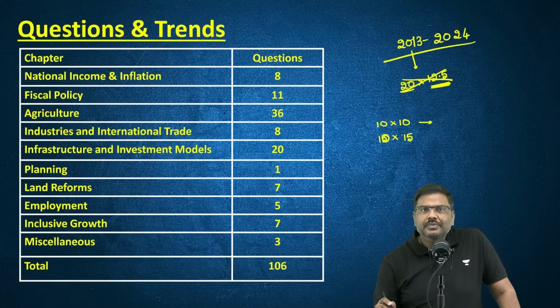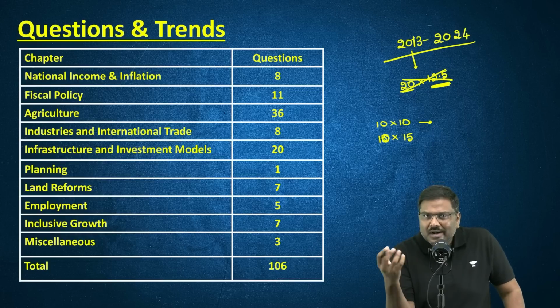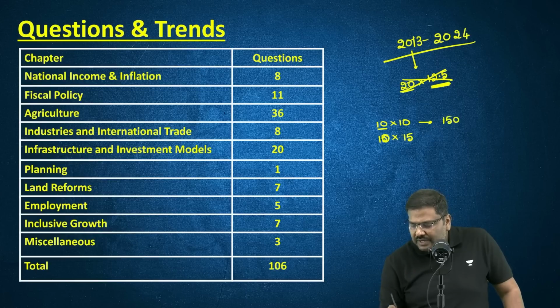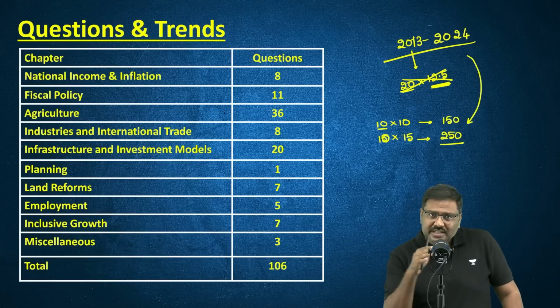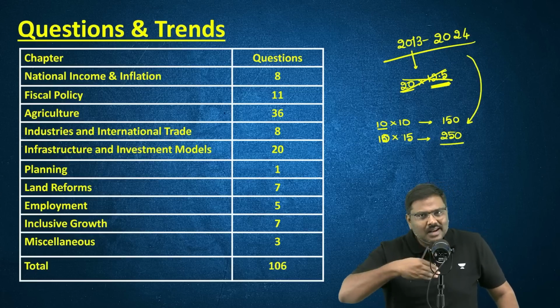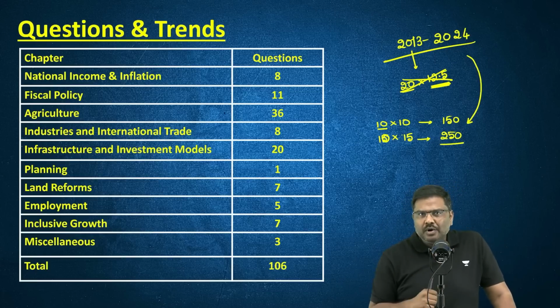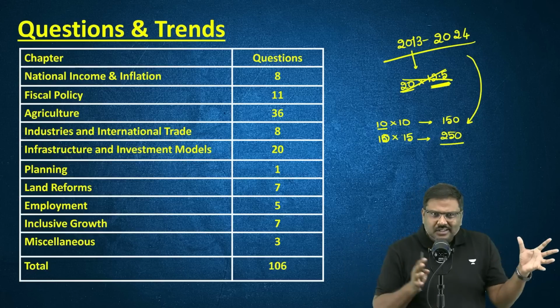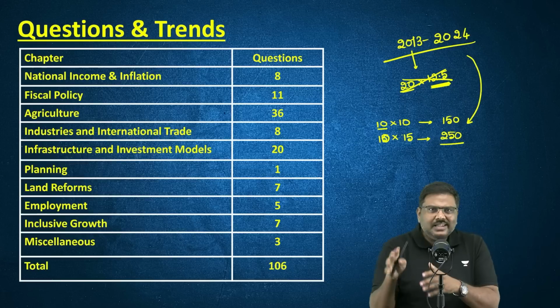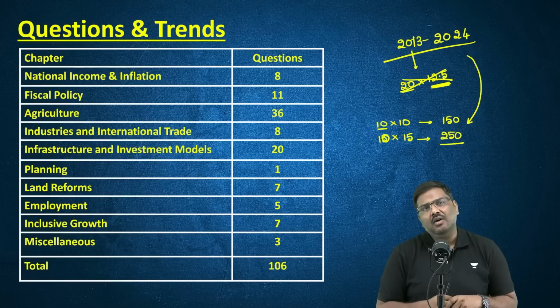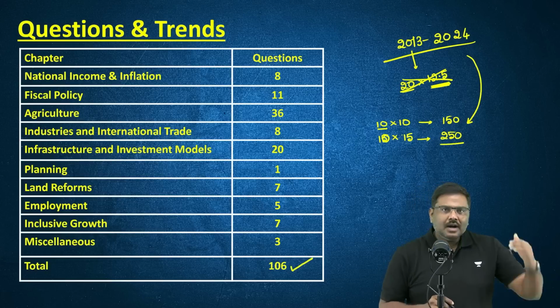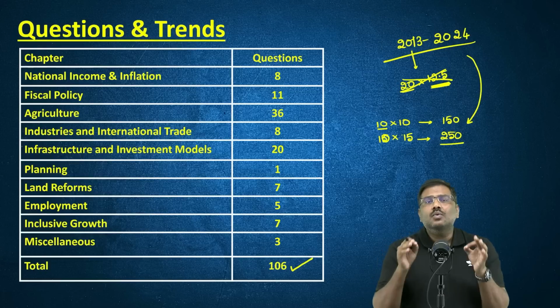Earlier for 12 and a half marks, the UPSC would impose a word limit of 200. Now it is different. For a 10 marker, it is 150 words. And for a 15 marker, it is 250 words. So these are some of the changes in the patterns that have been made by UPSC in the last decade plus. But more importantly, from 2013 till 2024, the most recent UPSC mains examination, how many questions have been asked from the subject of Indian economy? The total number of questions, according to the topics that I've listed, is 106.